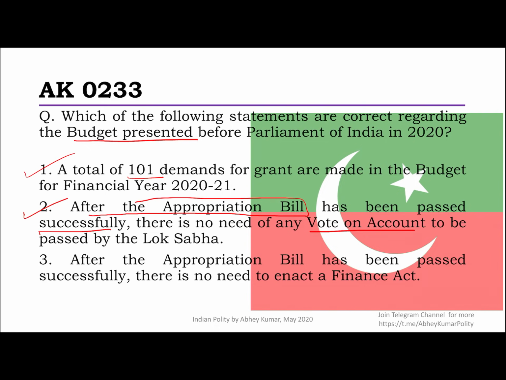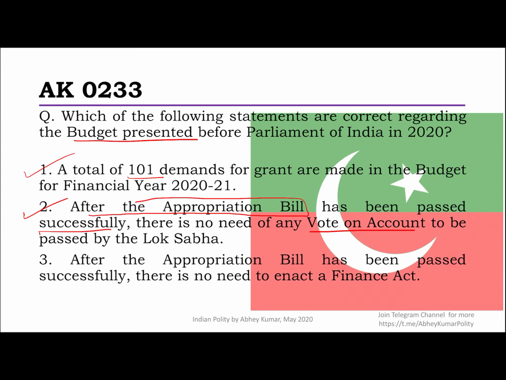In fact, this is the whole reason why a couple of years ago the government decided to prepone the budget session. While earlier it used to be the last working day of February, now it is the first week or the last week of January, which gives us enough time to process all this. So the idea being that we should not have vote on account unnecessarily. There is another video earlier where we have talked about it in detail, so you can refer to that if you want to.